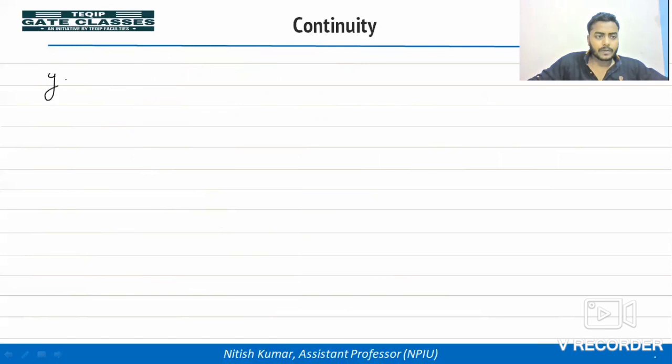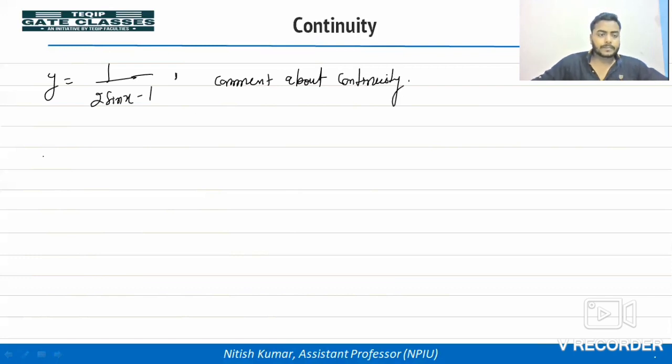Let's take one more example. y is equal to 1 divided by 2 sin x minus 1. Comment about continuity. See, y is equal to 1 by 2 sin x minus 1.